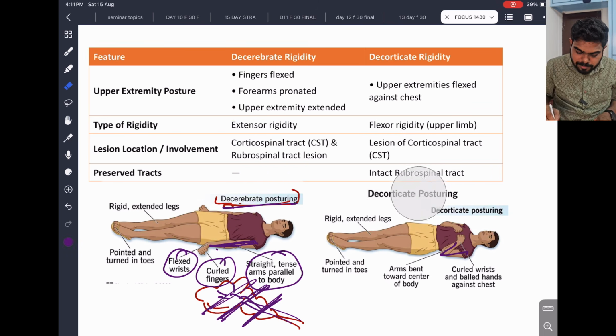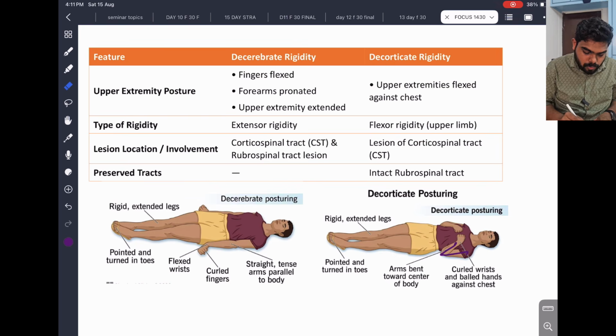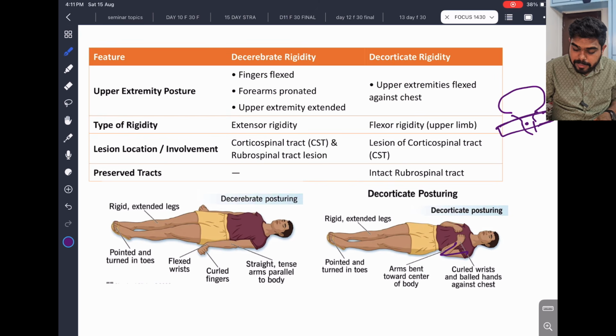So we have our cortex, cerebrum, and we have this coming down. The rubrospinal tract is a little lower. So in decorticate rigidity, the rubrospinal tract doesn't get any problem. It is intact. That's why the rubrospinal pathway is intact and it causes flexor rigidity in the upper limb.